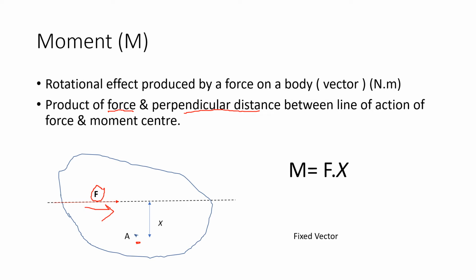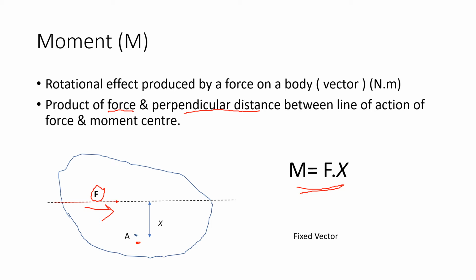So how will you define the moment? Moment M is equal to F into x. F is the force and x is the distance between the moment center and the line of action of the force. It is always a perpendicular distance, and only then will it produce a rotational effect. So moment is a fixed vector.